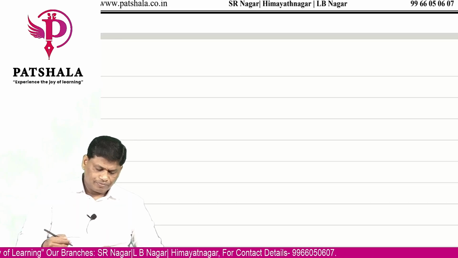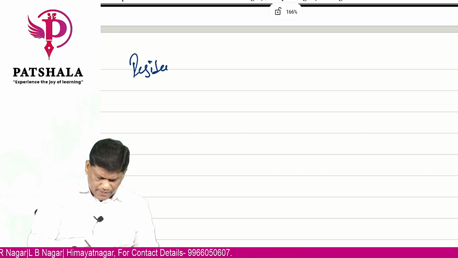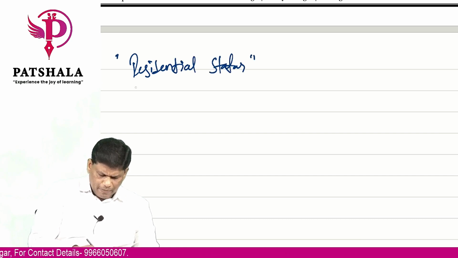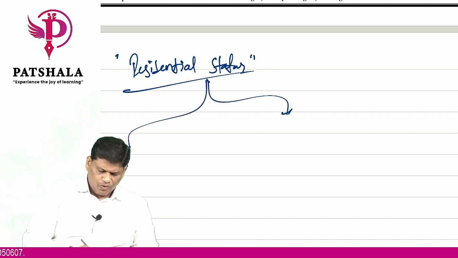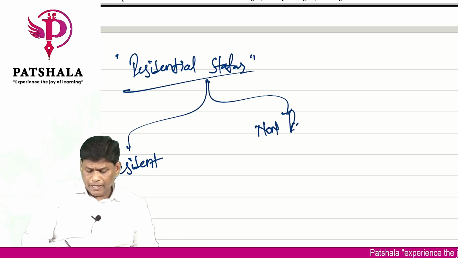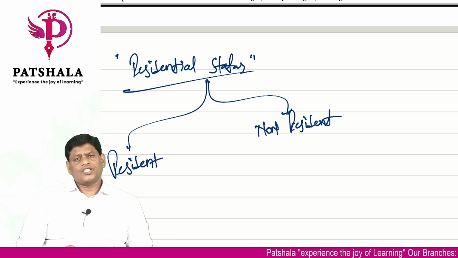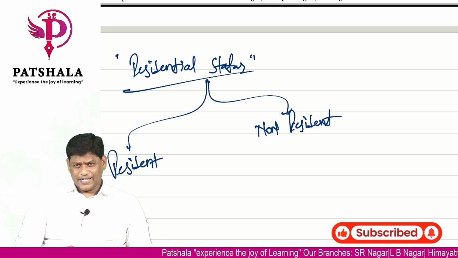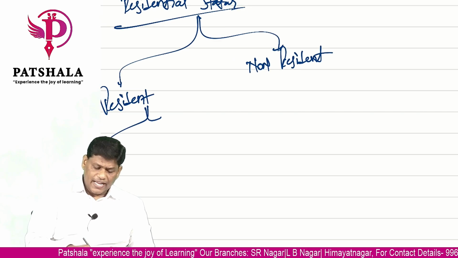Now see here. The residential status of any person can be broadly categorized into two types. First, a person can be resident in India or a person can be non-resident. So the first category in the residential status is either you will be resident in India or you will be non-resident in India.